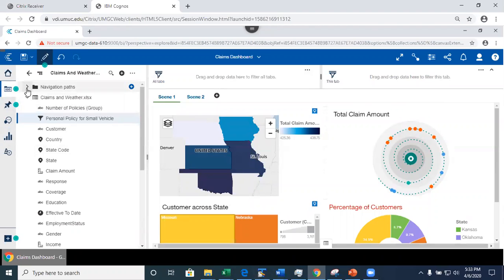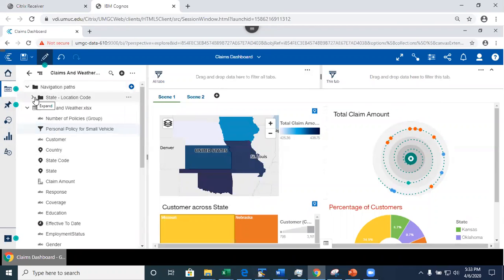Right? Here, we did not have a visualization, we did not have a navigation path, but when I copied the visualization from the exploration, and the visualization was built on a navigation path, this navigation path got automatically copied to this display. It does not necessarily mean that it will be available in all other displays where you use the same data. It won't be. But if you want it to be available everywhere automatically, you would have to add this navigation path to the data module, okay?